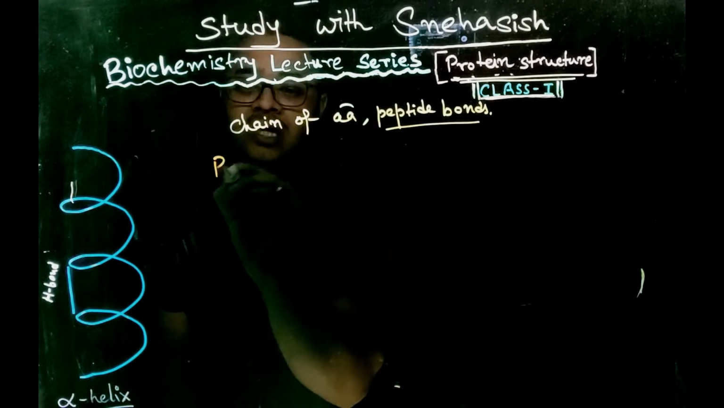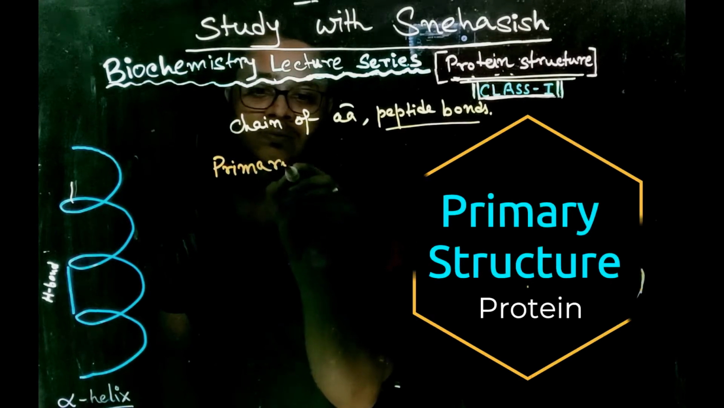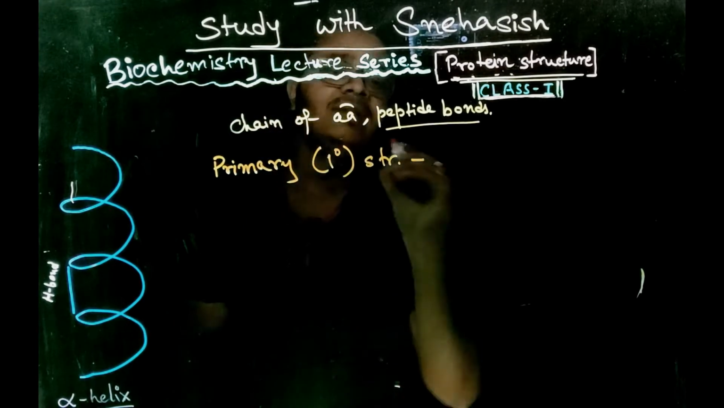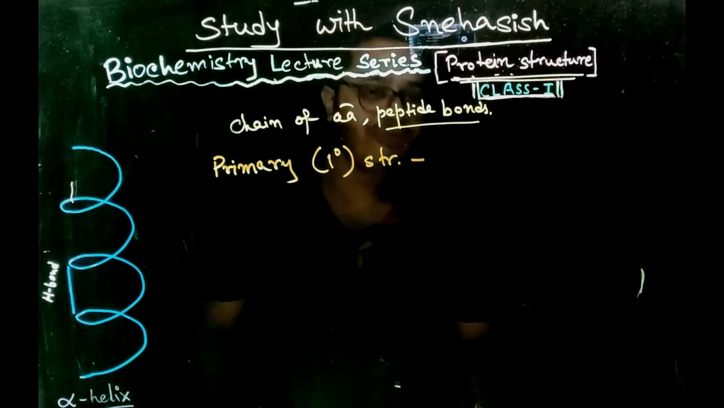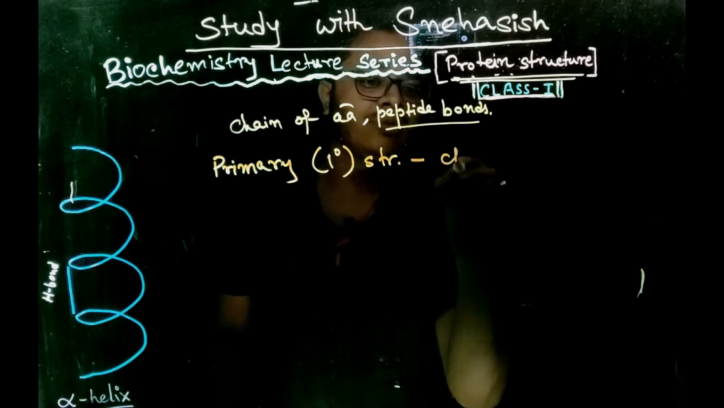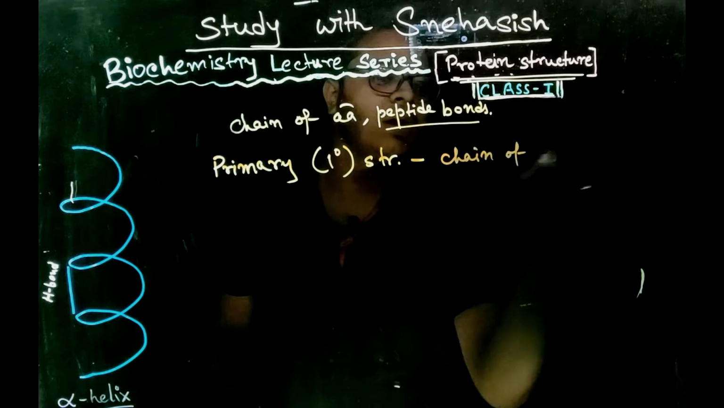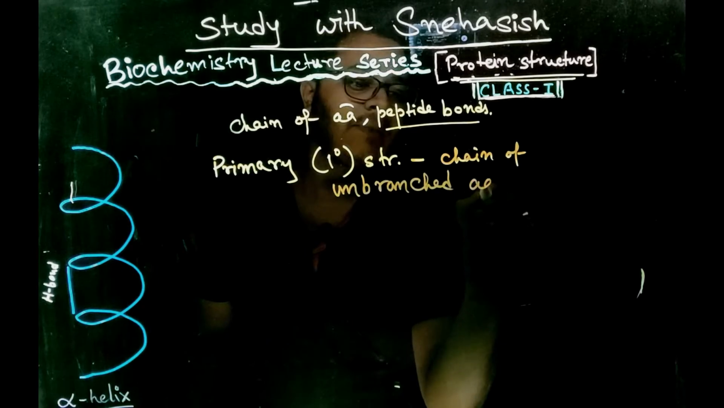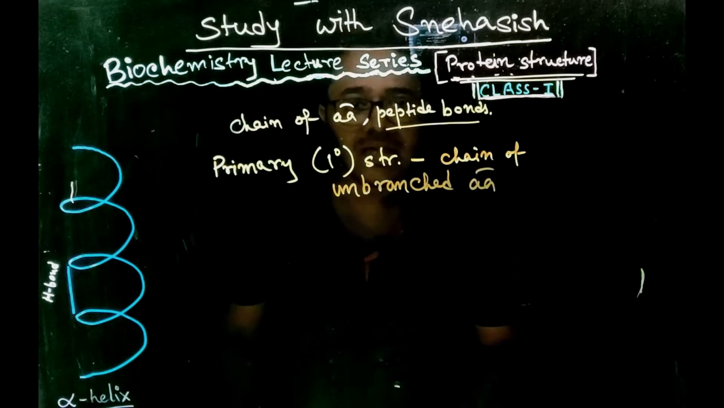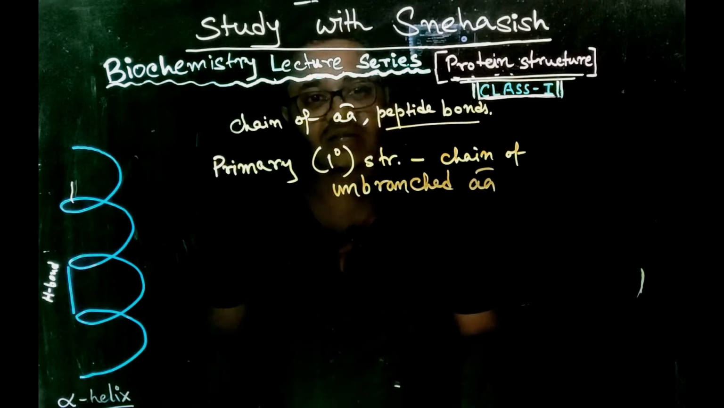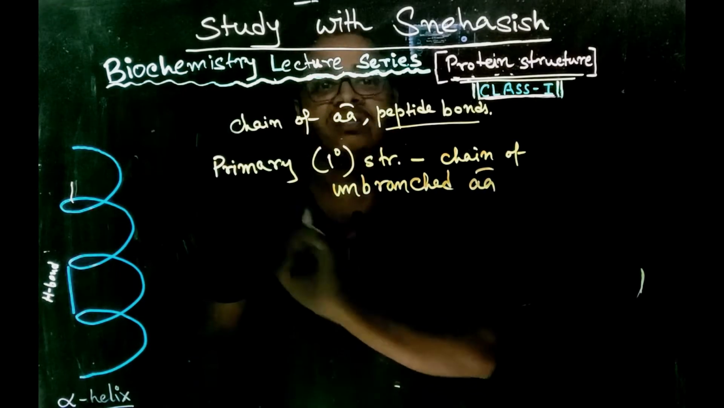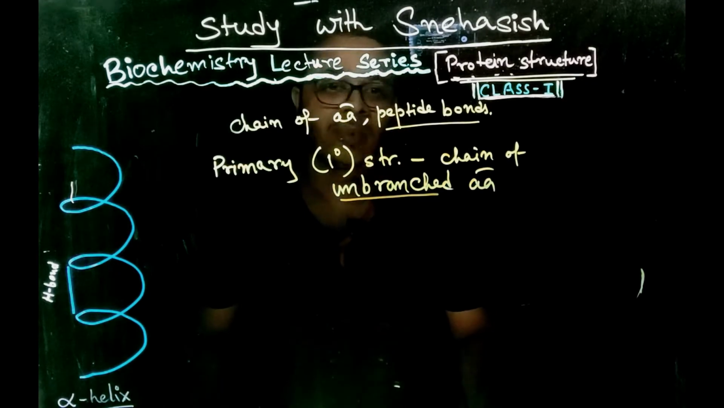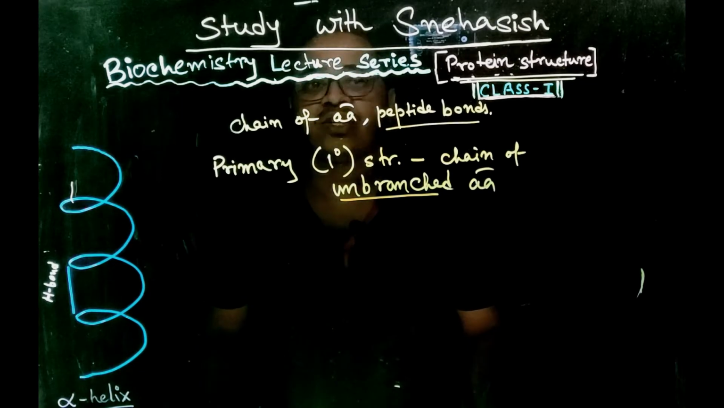The primary structure, or 1 degree structure of protein, is nothing but this chain of unbranched amino acids connected by peptide bonds. So primary structure is a linear structure. It is unbranched and the amino acids are only connected by peptide bonds. There is no additional bonding.